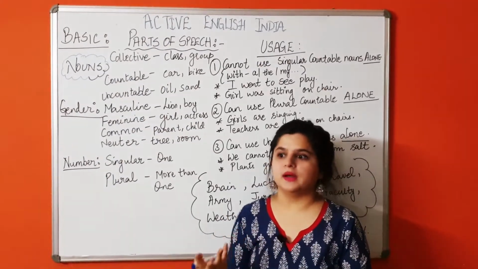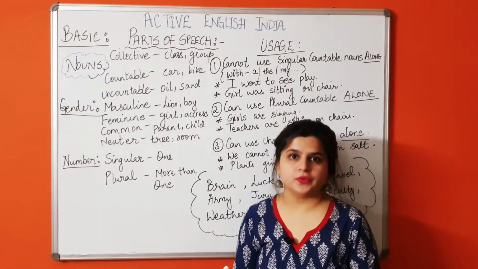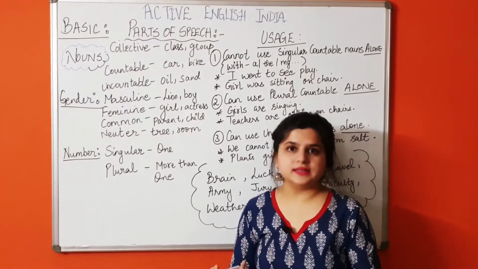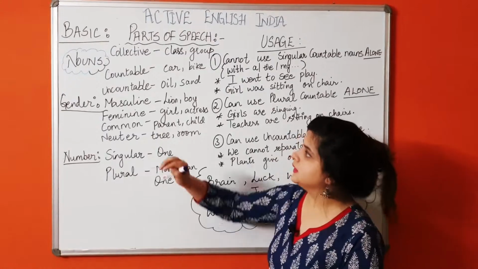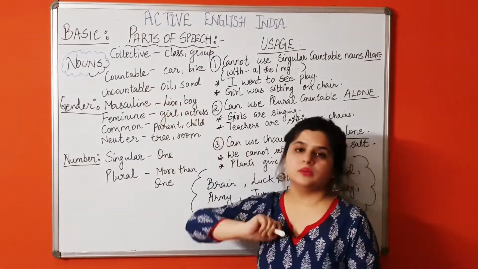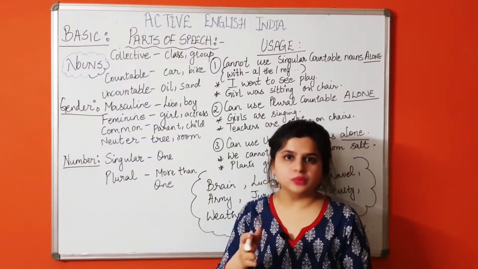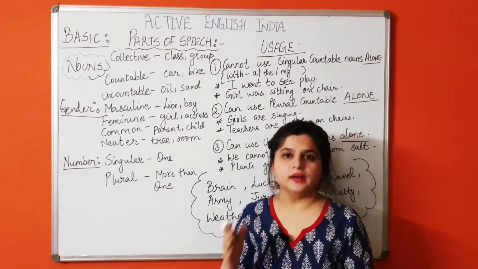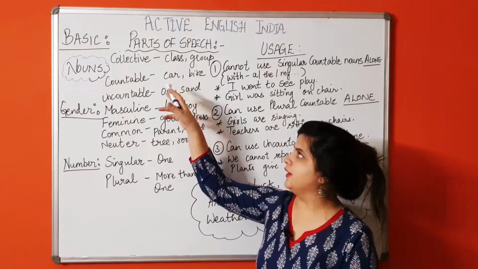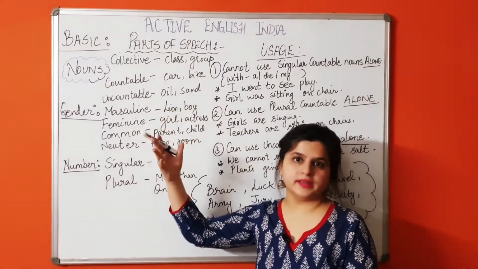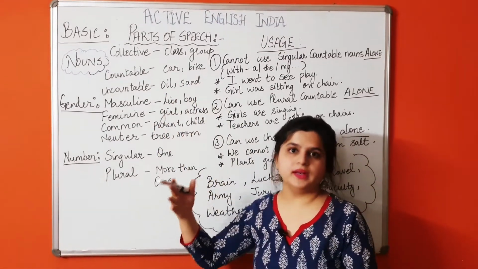For example, maybe you can say an army, a jury, a faculty, all these are collective nouns. Then there are countable nouns. Countable nouns are those nouns which can be counted. You can count their heads, you can count their number. For example, car, bike, girls, boys. All these are countable nouns.